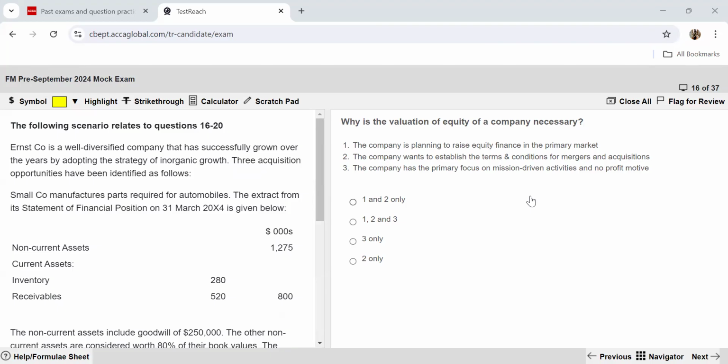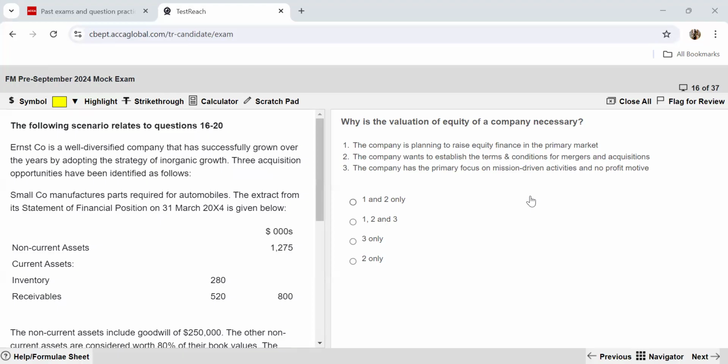The company wants to establish the terms and conditions for mergers and acquisitions. Absolutely correct. Whenever you're going for any merger, whenever you're having an acquisition done, then obviously you need to value the company, because what price are you going to set if you are merging a company, who pays whom how much, and similar for acquisition. So obviously valuation of equity will be necessary for mergers and acquisitions also.